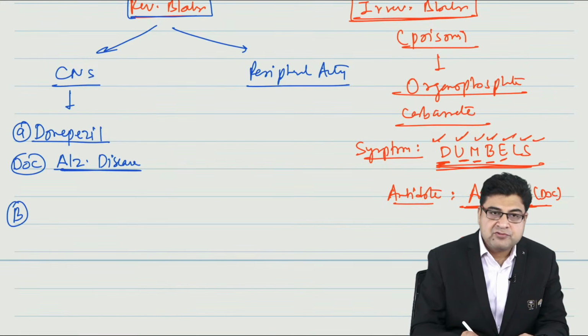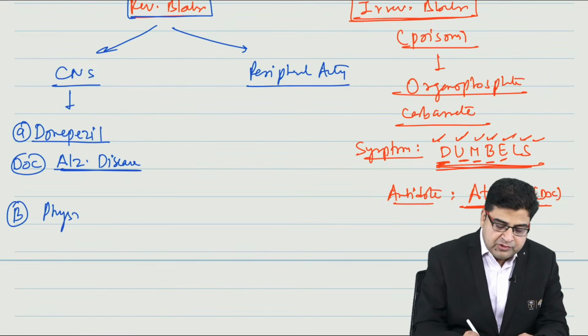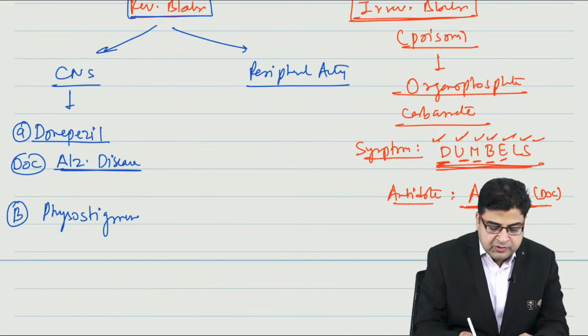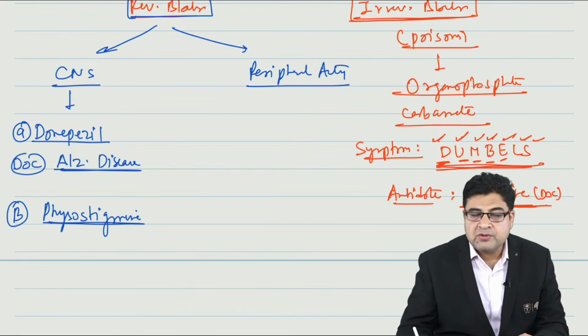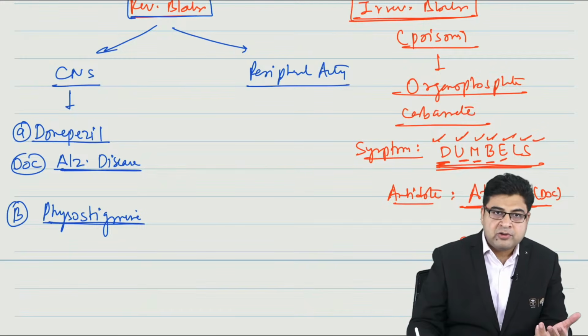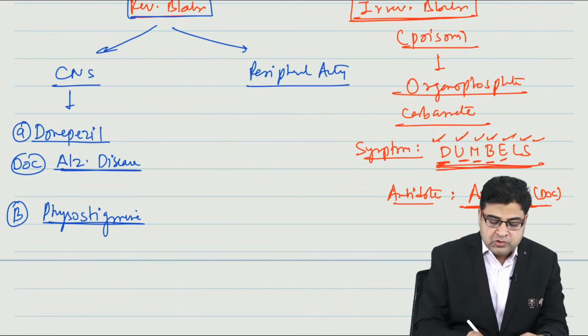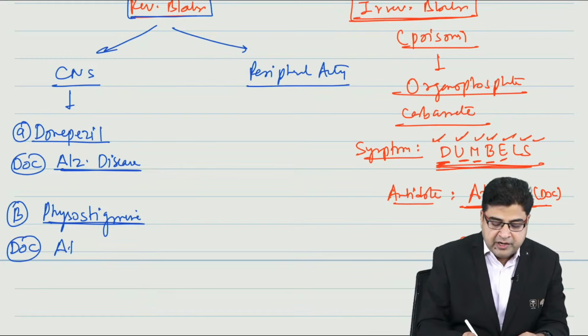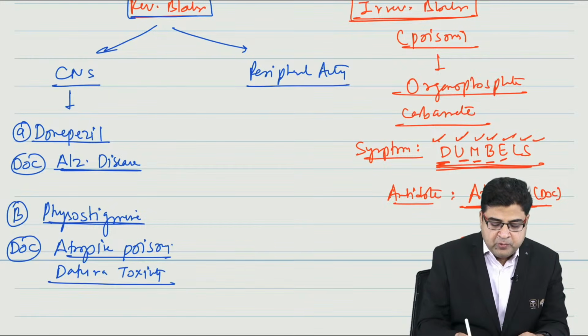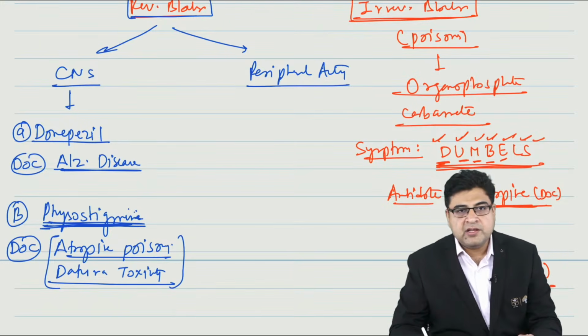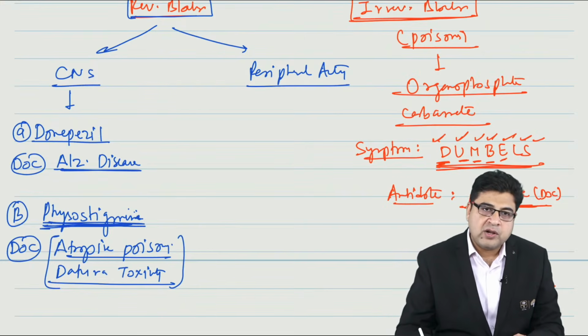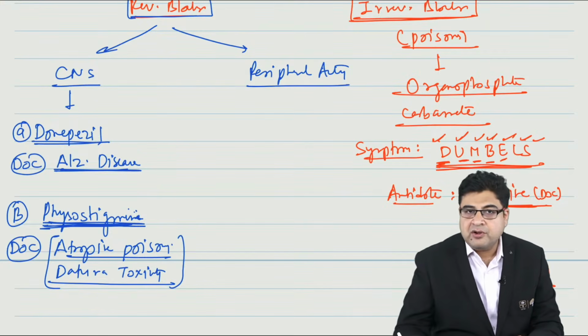Now the second medicine which acts on the CNS is physostigmine. This is a tertiary medicine that acts on the CNS and can antagonize the effect of atropine poisoning. So it is considered the antidote of choice for atropine poisoning, which we also call datura poisoning. Datura toxicity and atropine poisoning are the same thing. The antidote of choice is physostigmine. Donepezil is the best medicine for Alzheimer's disease.